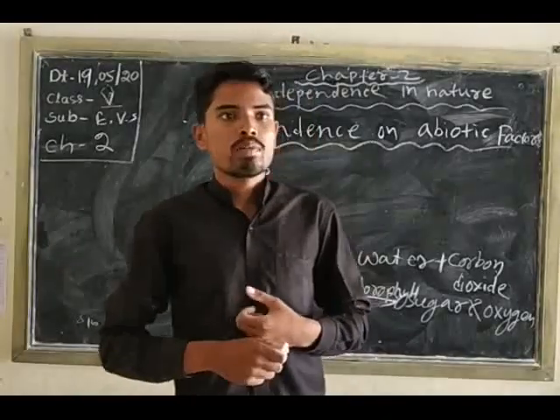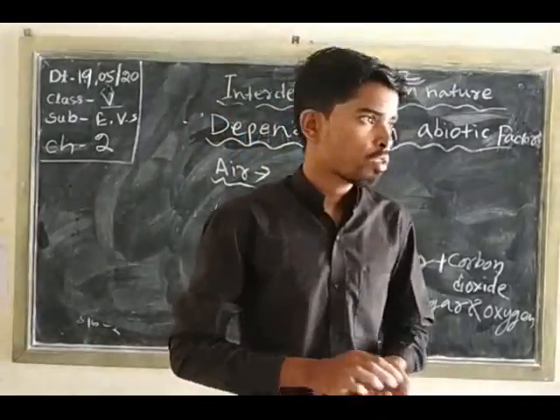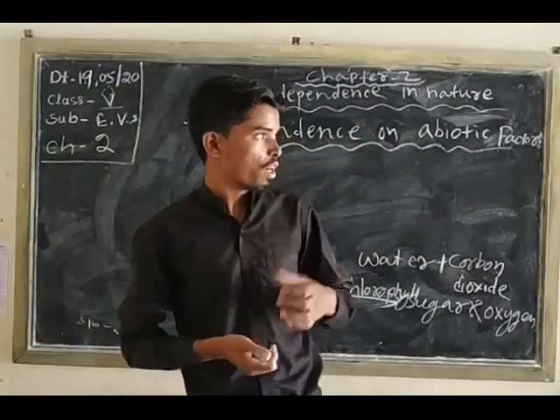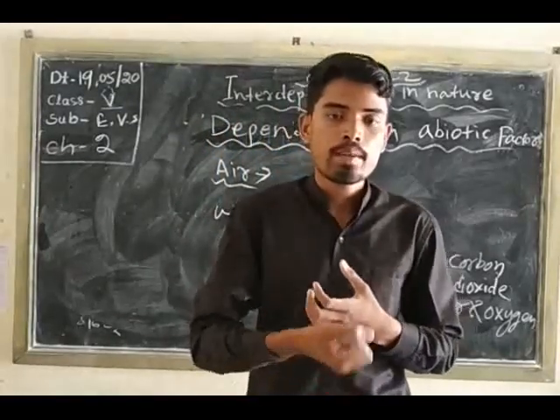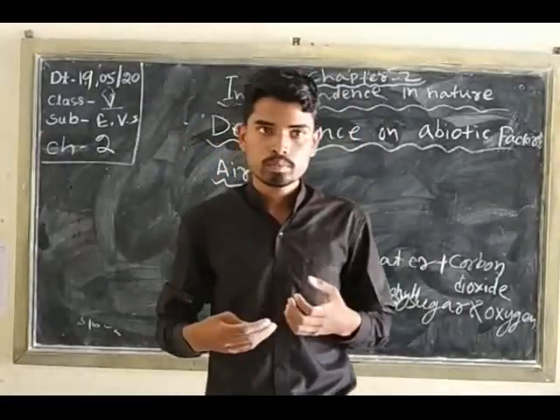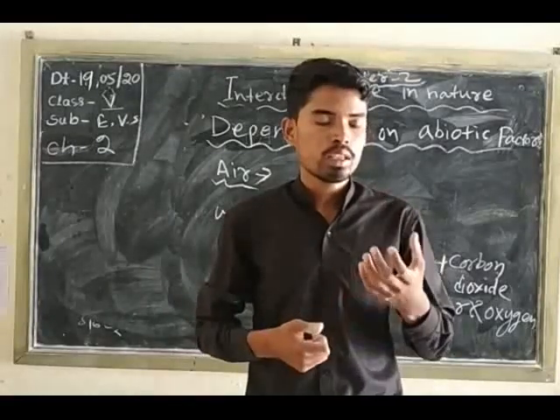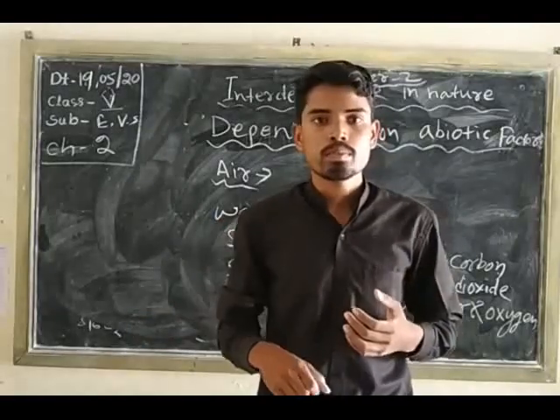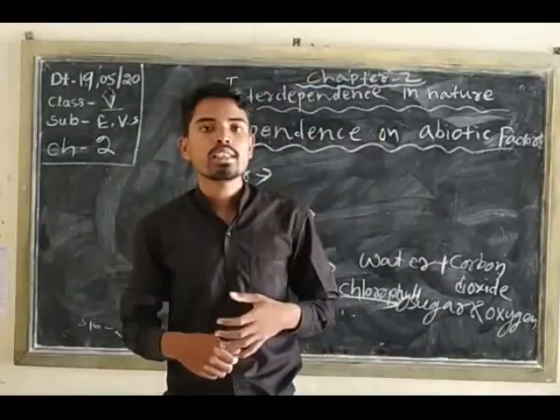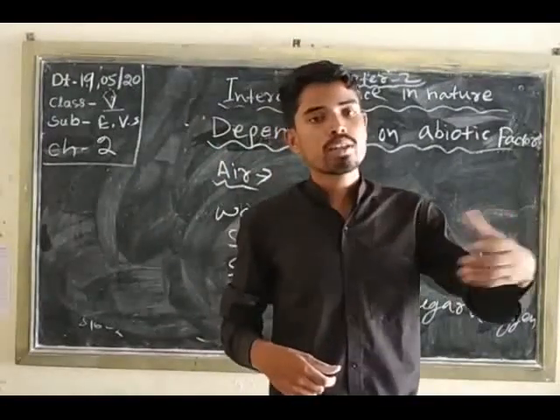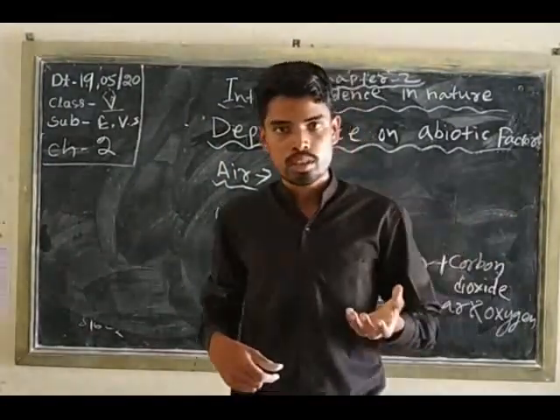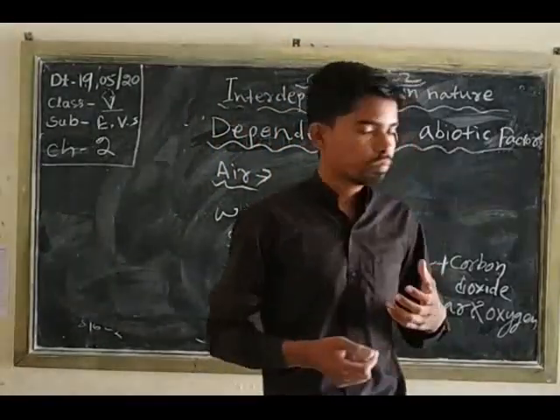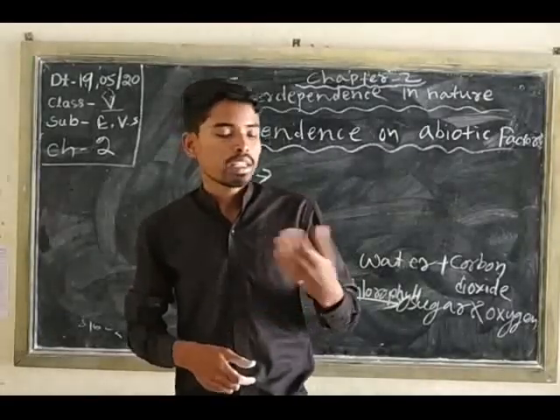The plant absorbs nutrients from the soil and forms its food by photosynthesis. Grasshoppers depend on plants, frogs depend on grasshoppers, and similarly snakes depend on frogs. That is the food chain.